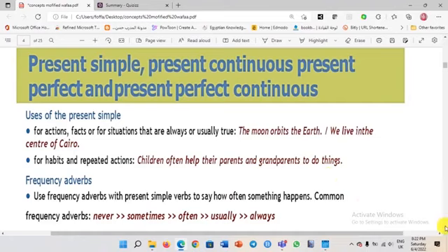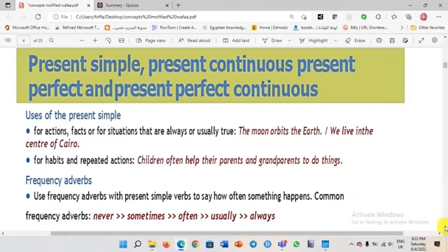Uses of stative verbs for thoughts and opinions: think, know, mean, imagine, and believe. Do you remember, dear students, when I told you all the verbs related to the mind and to the heart? Actually, these are the stative verbs. So why do we use them? I think Alexandria is a beautiful city. I think. This is my opinion. I can say I think, I can say I believe, or I can say I imagine. Alexandria is a beautiful city.